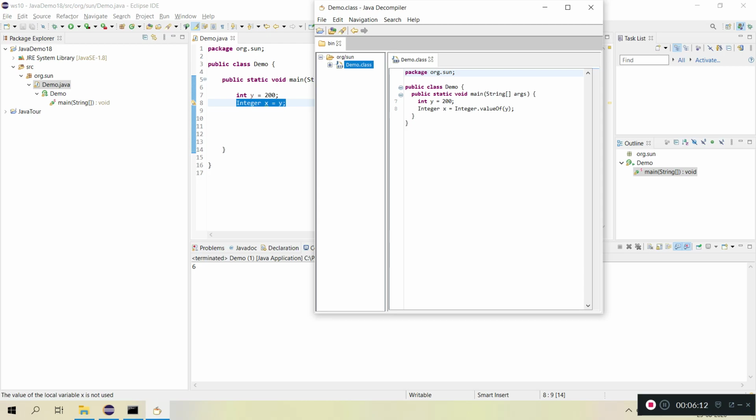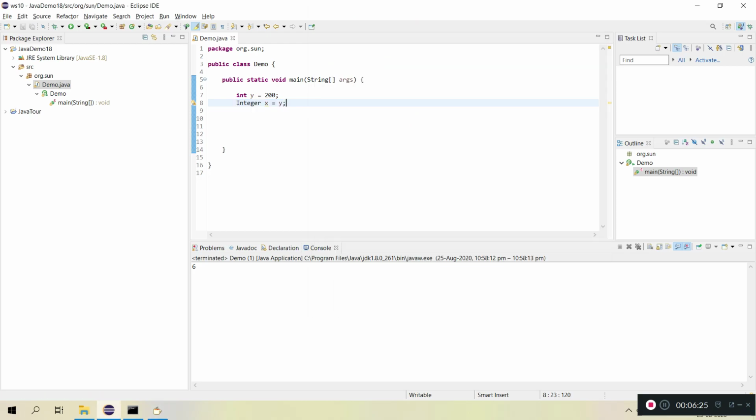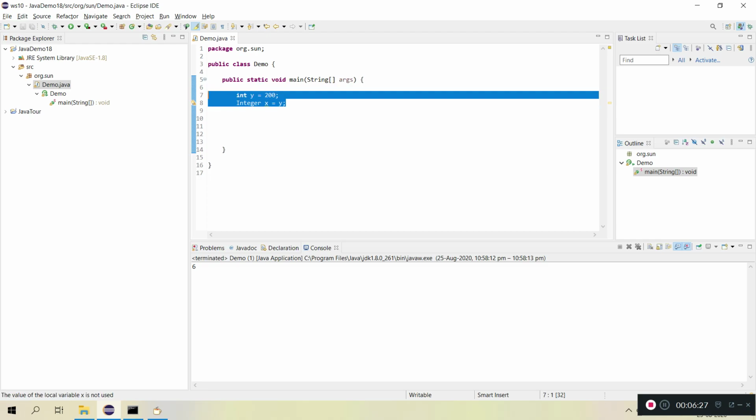So to make it easy for us, the Java compiler internally converts that code and gives it to the Java runtime environment. So in the middle, the Java compiler is working for us, doing autoboxing and auto unboxing.